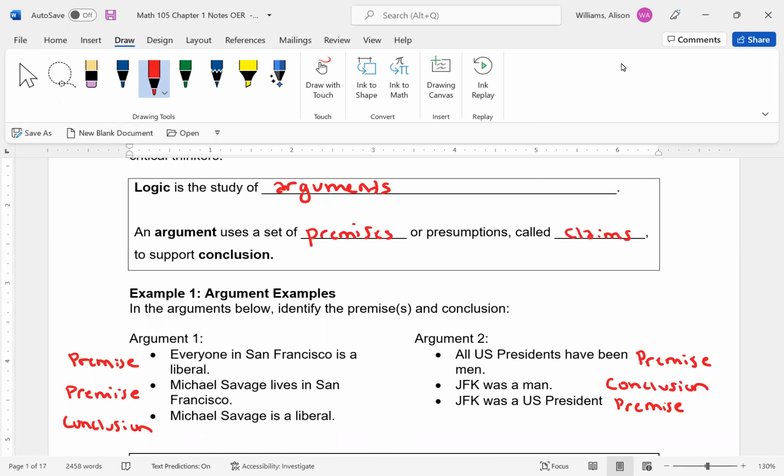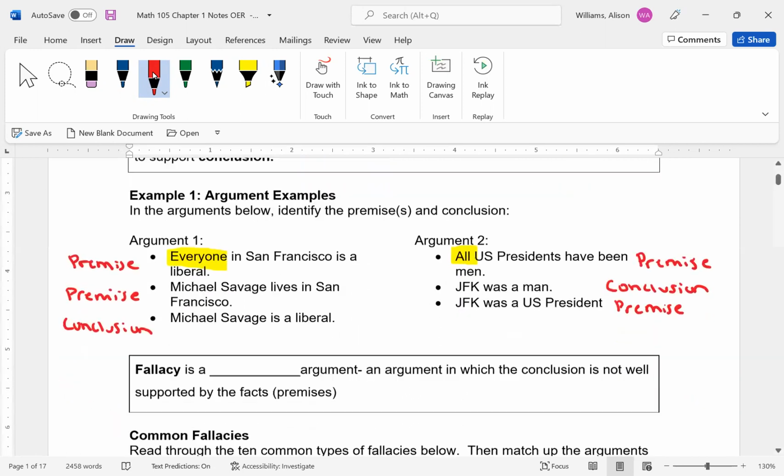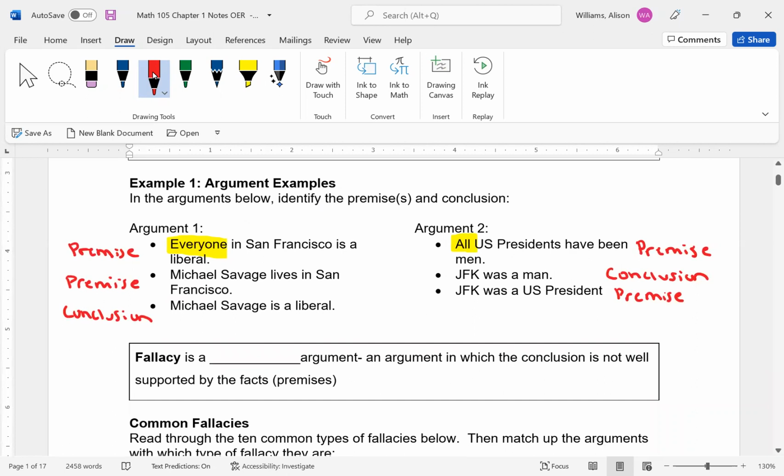You typically want to look for words like everyone, all, some. Those kinds of words are typically part of our premise, and we use those to apply to other pieces of information that we're gathering and including in our argument. Now, a fallacy, which is what we're interested in, is a bad argument. So the conclusion is not being well supported by the facts or the premises.